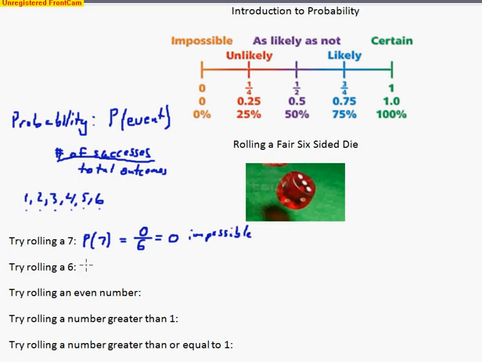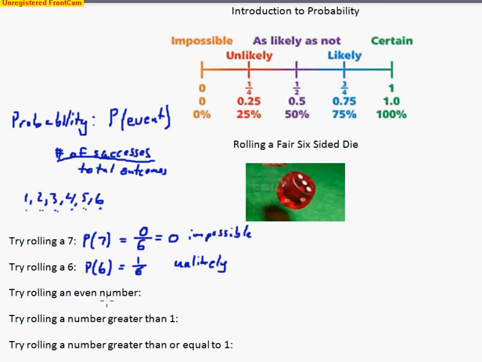Well, try to roll a 6. Well, the probability of rolling a 6, which would be P(6), probability of this event, how many 6s do we have? Well, I count 1 6 out of how many possibilities are there? So there's 1, 2, 3, 4, 5, 6 different possibilities. So 1/6. So this is close to 0. It's even closer than this 1/4 to 0, and so this would be an unlikely event. It probably won't happen. There's more chances of getting a different number other than 6.